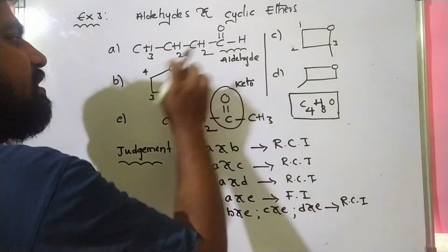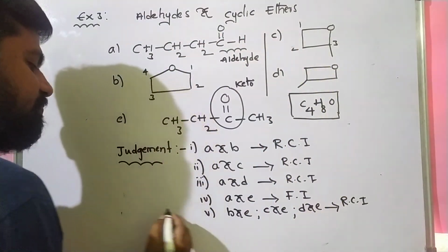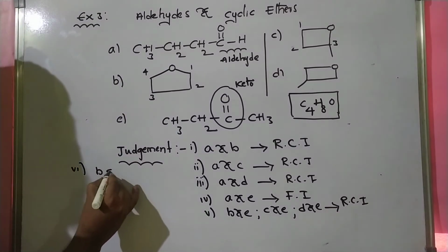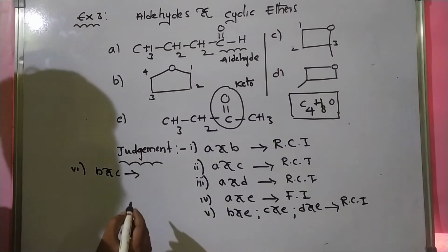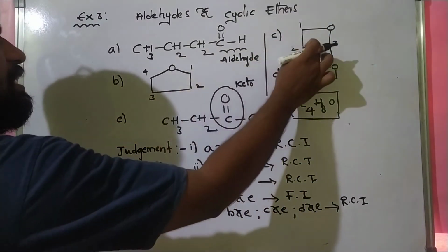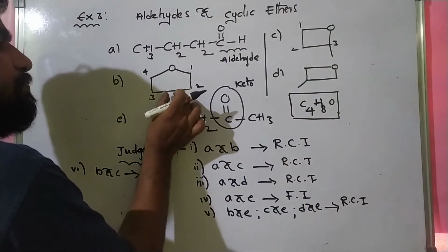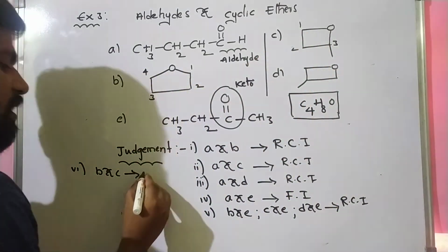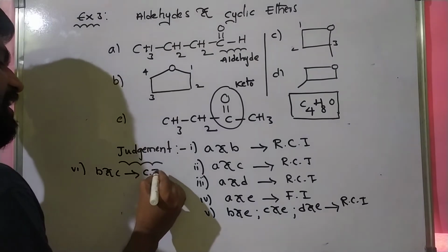And what about B and C? Next, sixth one, B and C. Anybody? Please answer me. B and C means here the parent chain has 4 carbons. Here parent chain has 3 carbons. So these are chain isomers.